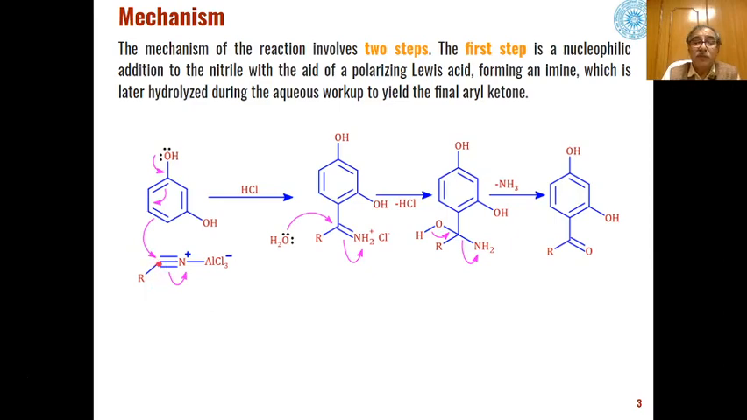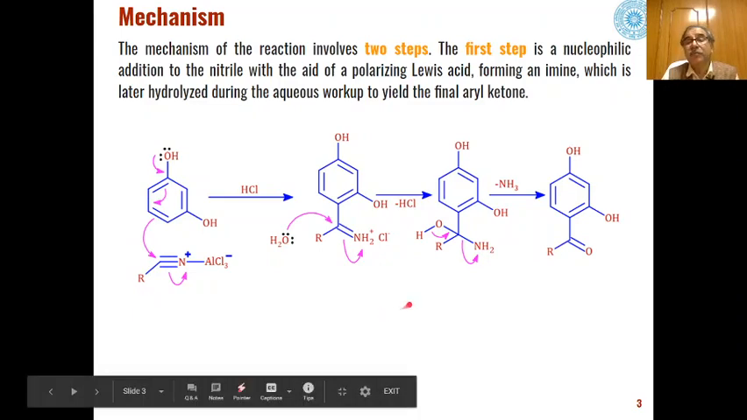If this carbon can be made more electrophilic, the rate will be faster. If this carbon is less electrophilic because of the presence of this R, then the rate will be lower.